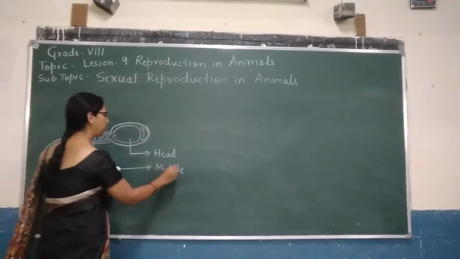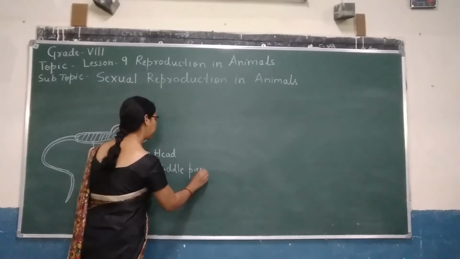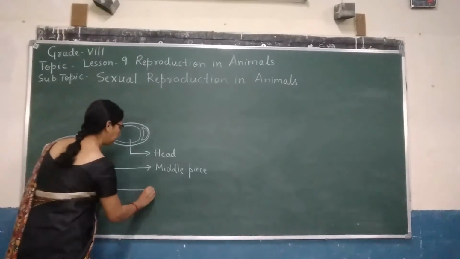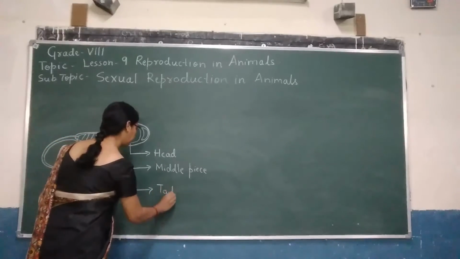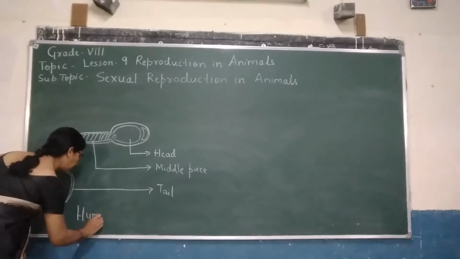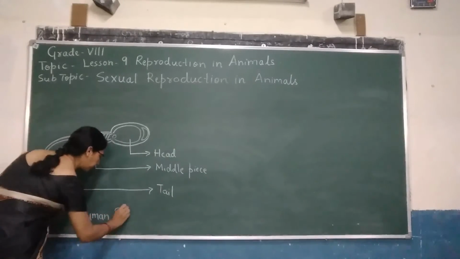This one is the middle piece and this one is called the tail. This is the diagram for human sperm.